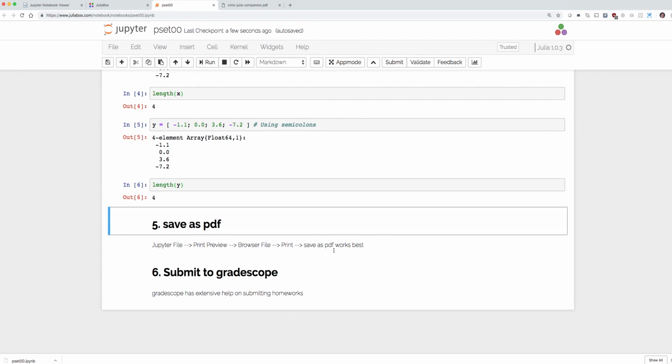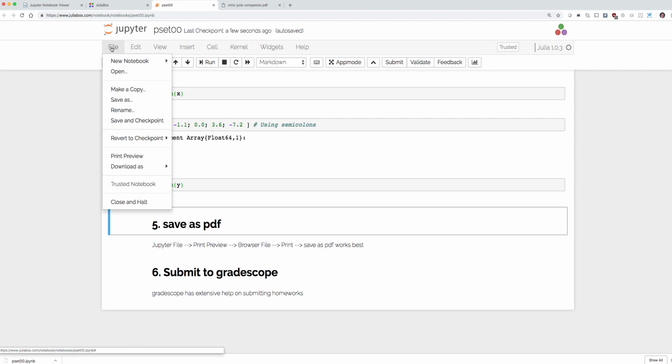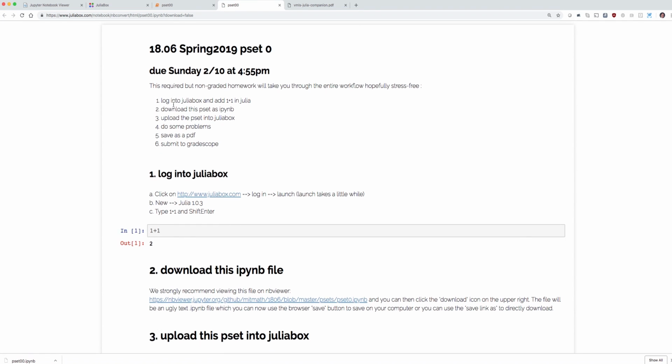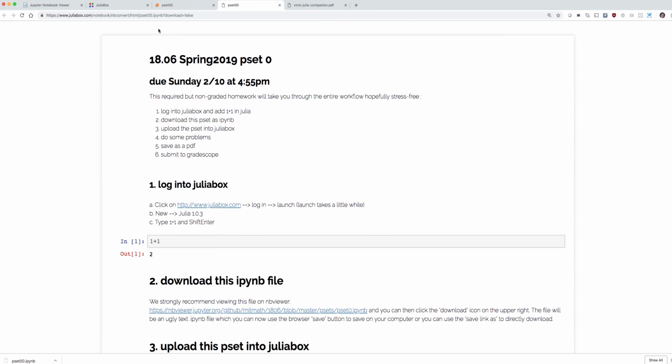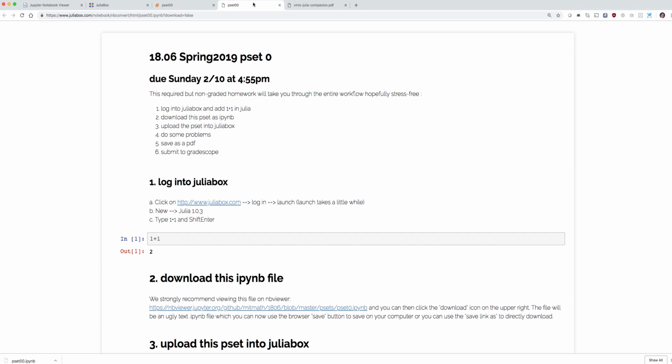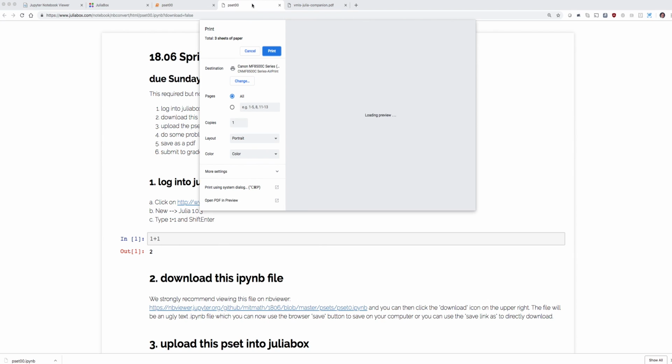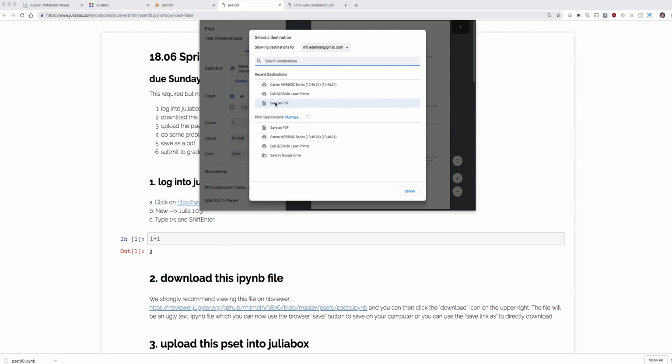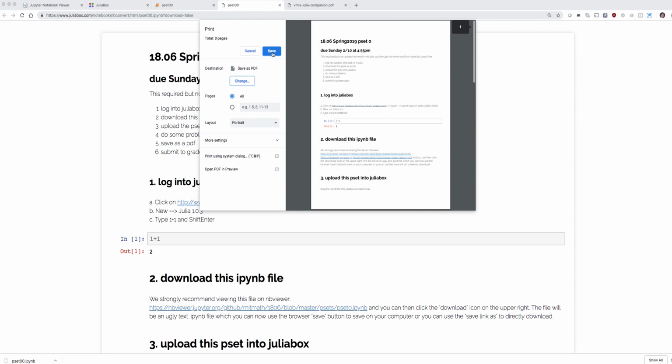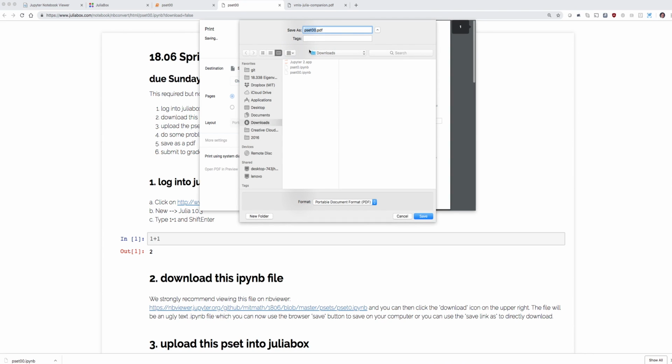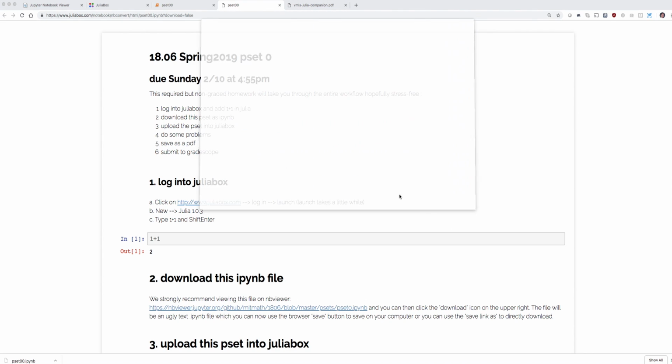Oh, ha. File, print, preview. I'm gonna just do Command P because this is confusing. Gonna change that to save as PDF. Going to save it. Gonna call it pset0.pdf.